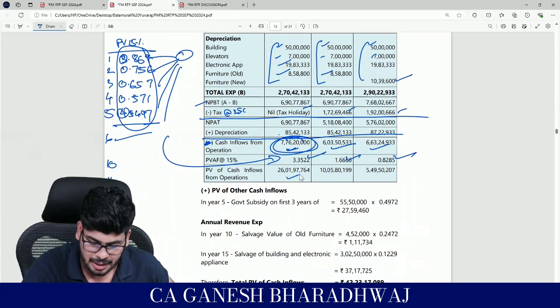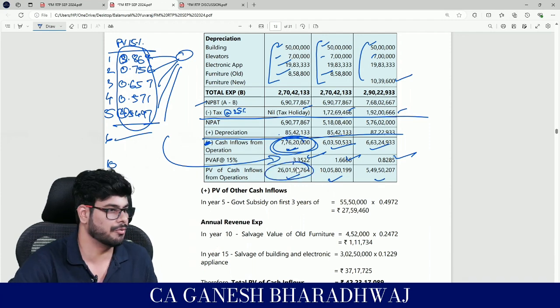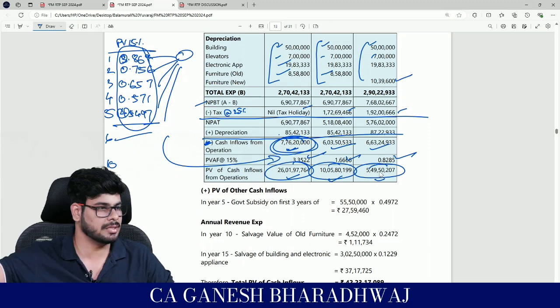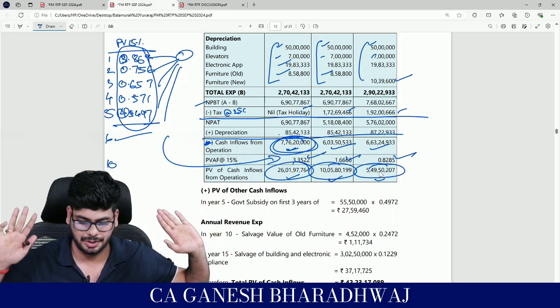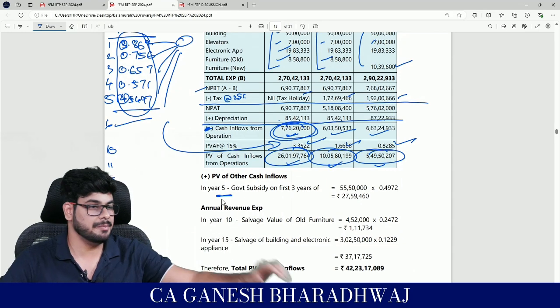If you do that, we have arrived at, for the first set of 5 years, this total present value of cash inflow. Second set of 5 years, this is the present value of cash inflows. And for the last leg of 5 years, this is going to be your cash inflow. Clear with this, guys? Apart from that, in year 5, there was a government subsidy.